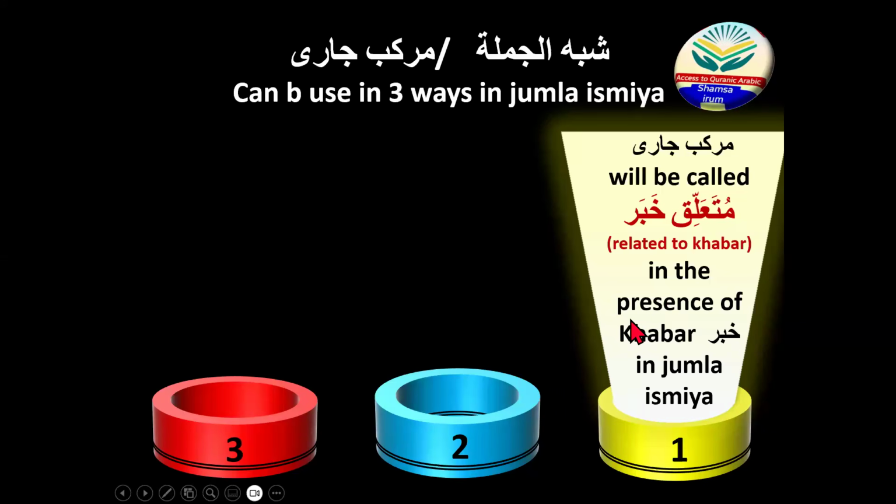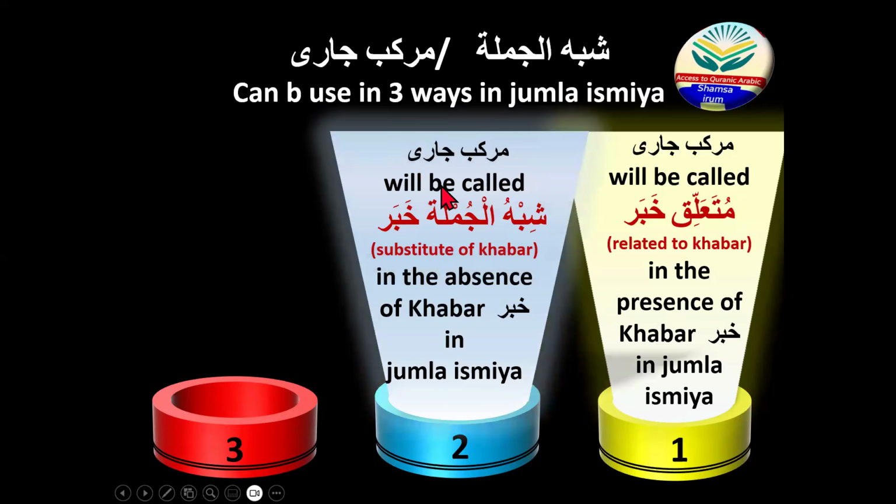It means the khabar will be absent in the Jumla Ismiya, and this is the topic we are going to learn today, inshallah ta'ala: murakkab jari will be called shibu jumla khabar, or you can say substitute of khabar, in the absence of khabar in Jumla Ismiya.